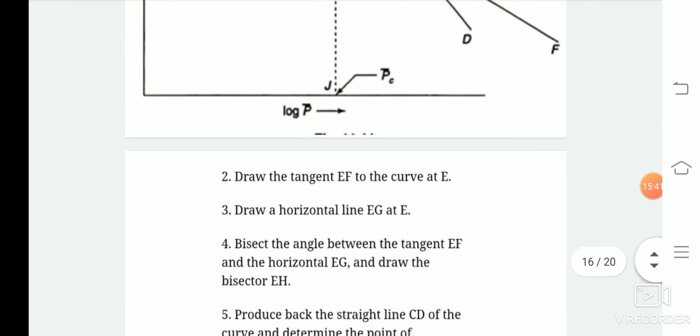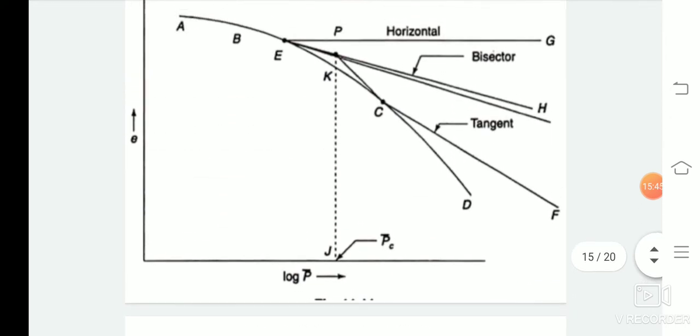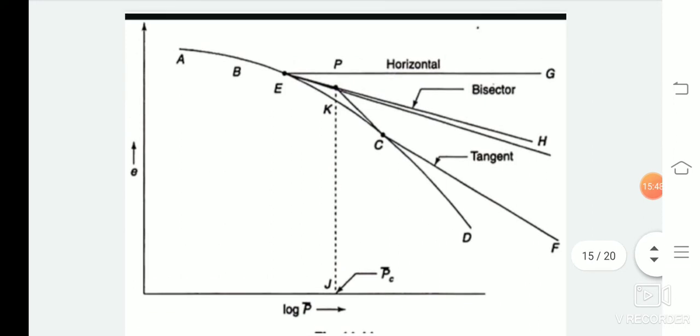Now from the curve CD we will produce a straight line, the straight portion of the curve ABCD, which will cut the bisector EH. Here we are getting a point K where this line CD is cutting the line EH.